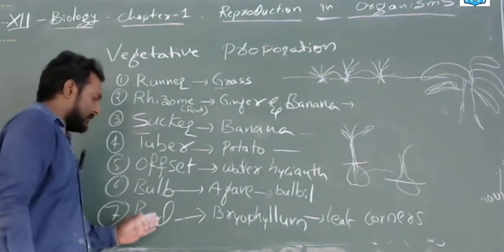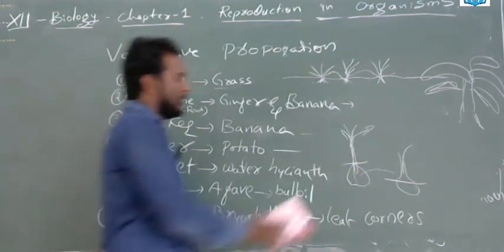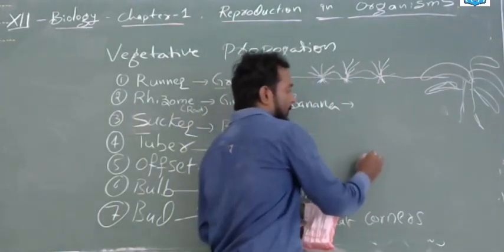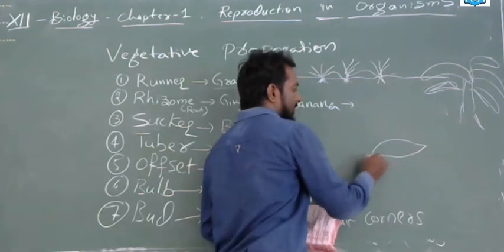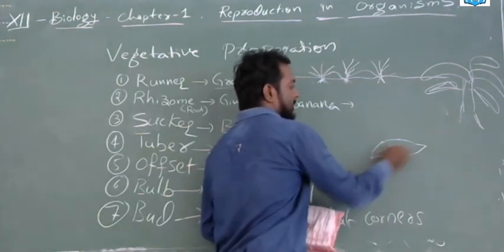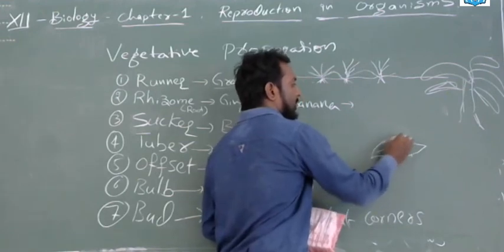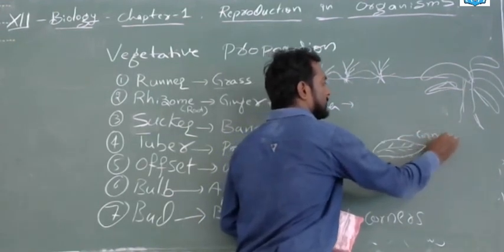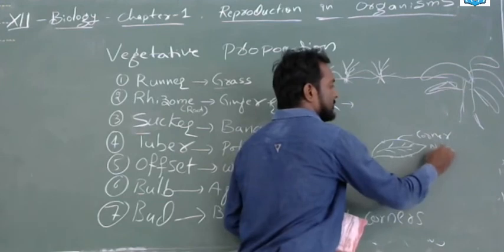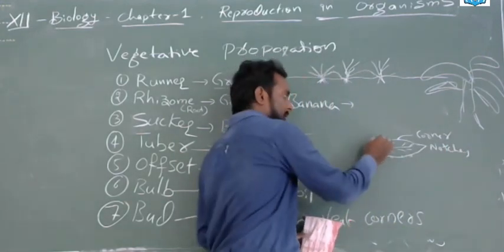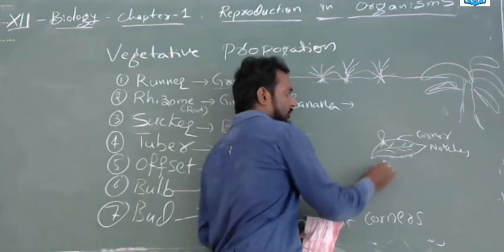The last one, and a very important one, is bryophyllum. You may all know the bryophyllum. In the bryophyllum, the leaves have edges, the corners or notches. These will give rise to small buds like this, and they will have roots.